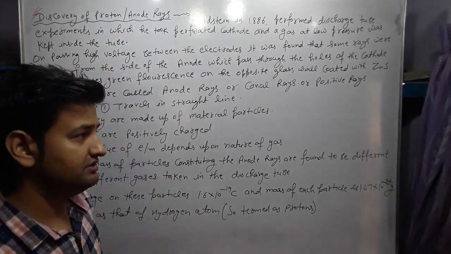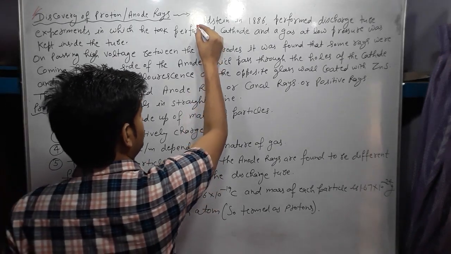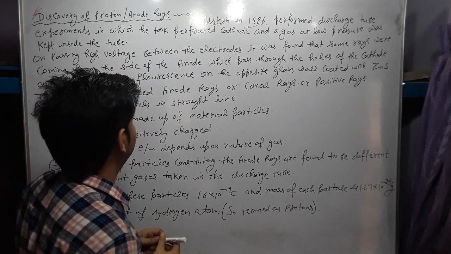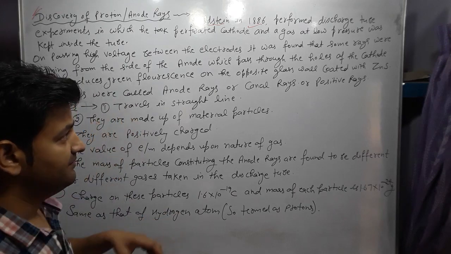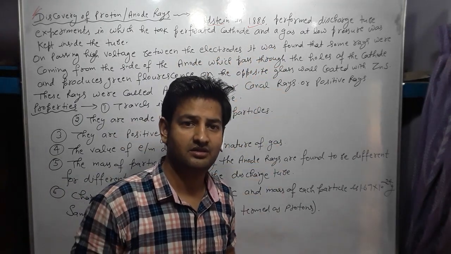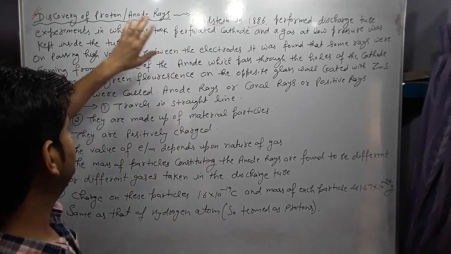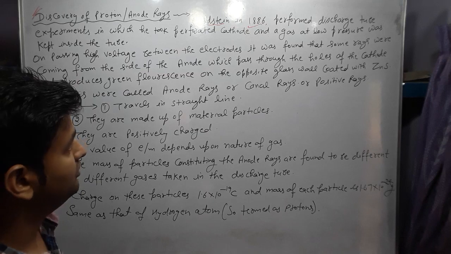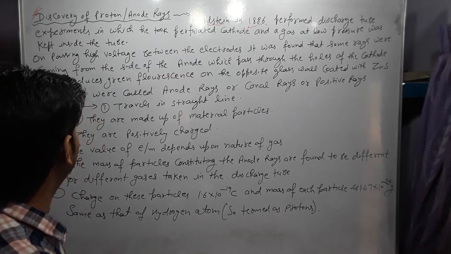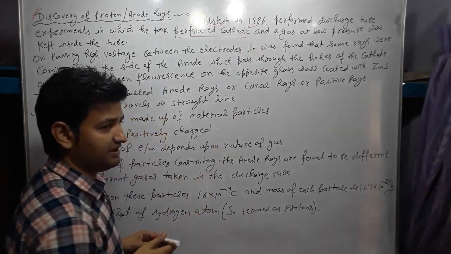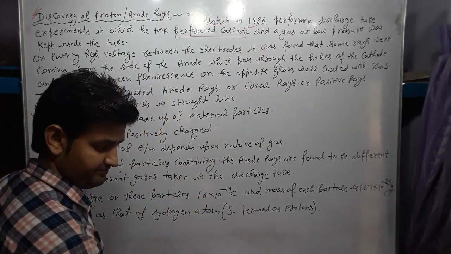For this purpose, the scientist Goldstein in 1886 performed a discharge tube experiment. This experiment is the same as in the discovery of the cathode rays. The difference is that a perforated cathode is taken in this.